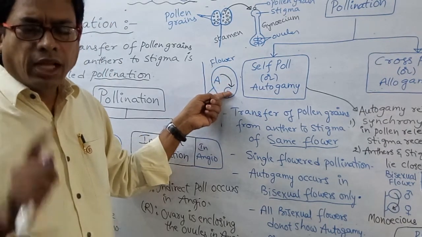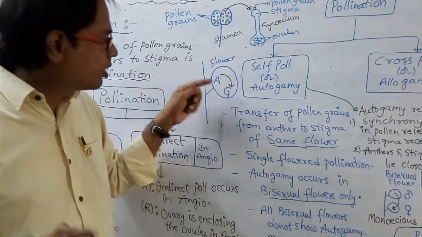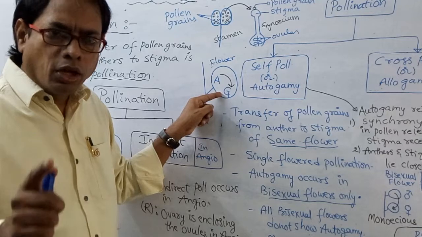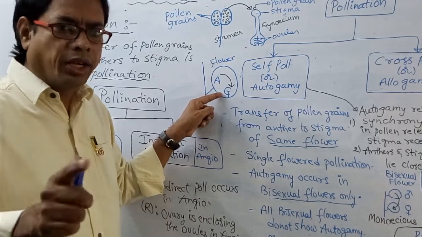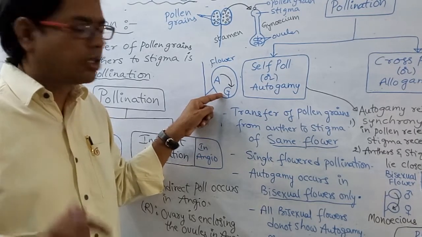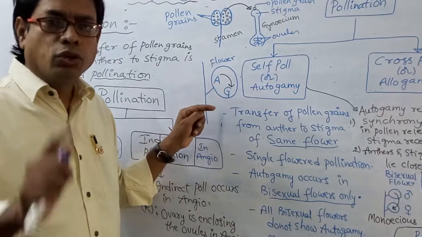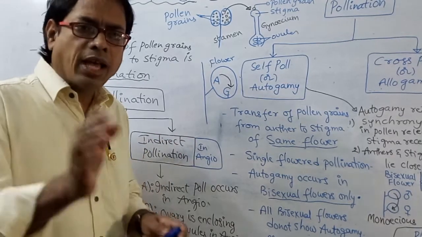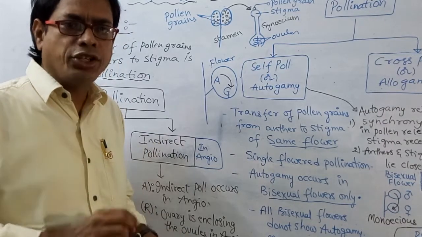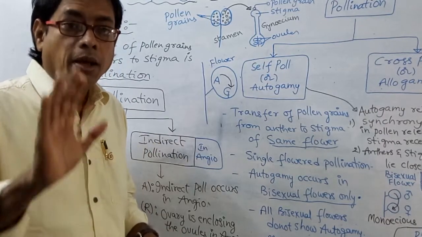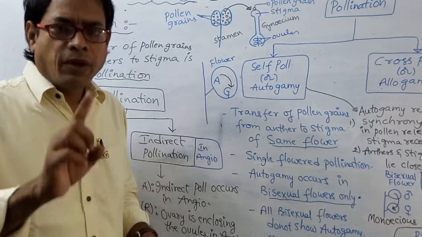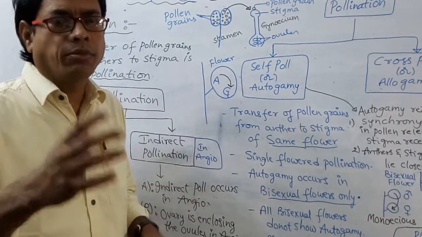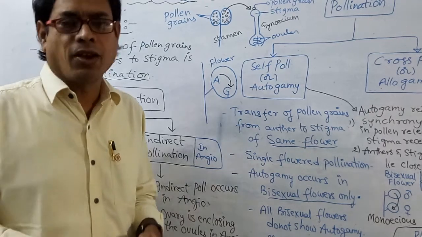That means that flower should possess both types of sex organs. If a flower has two types of sex organs, the male part, androecium, and the female part, gynoecium, those flowers are called bisexual flowers. If a flower has only androecium and no gynoecium, it is called a male flower.